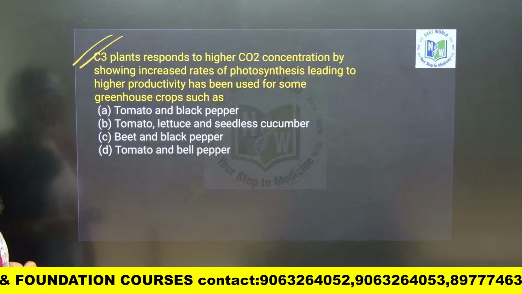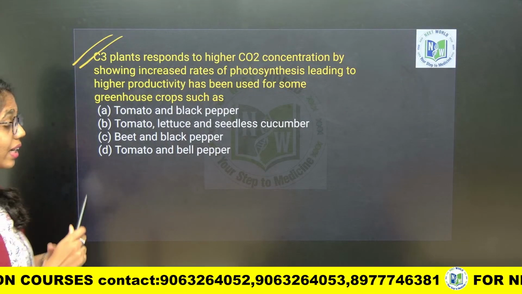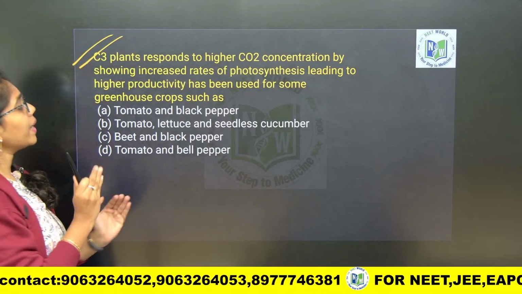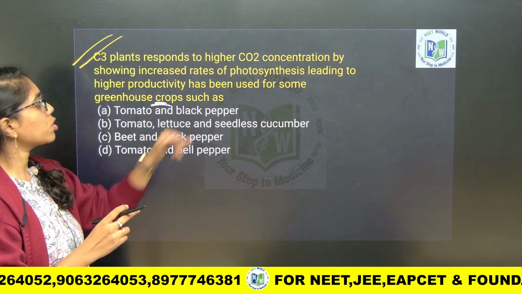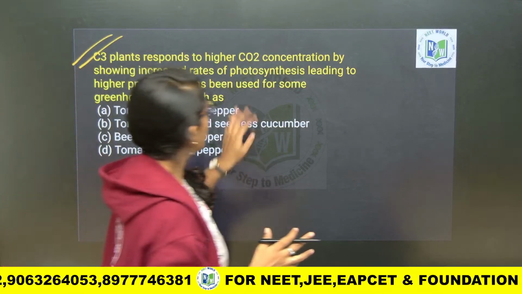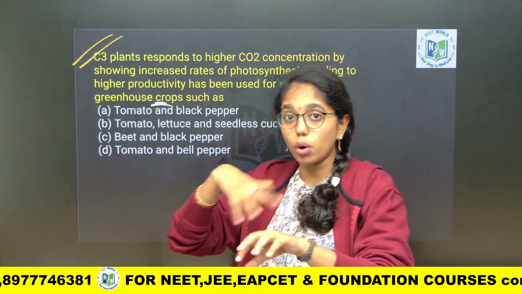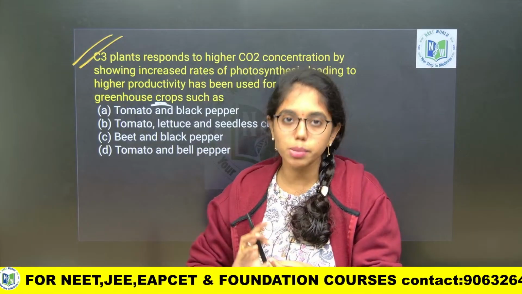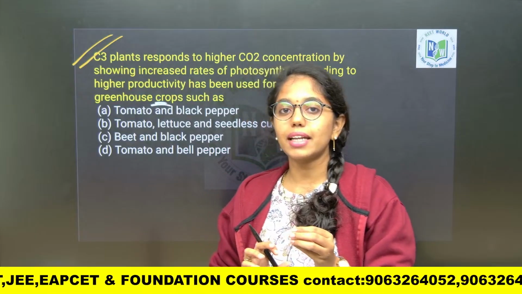Here you see this question. C3 plants respond to high carbon dioxide concentration by showing increased rates of photosynthesis leading to high productivity, and this has been used for some greenhouse crops. Greenhouse crops you have heard, right? Those C3 plants which are grown in carbon dioxide enriched areas to conduct the maximum amount of photosynthesis. Best examples given in our NCERT are what beta?